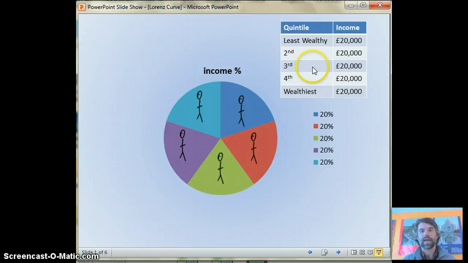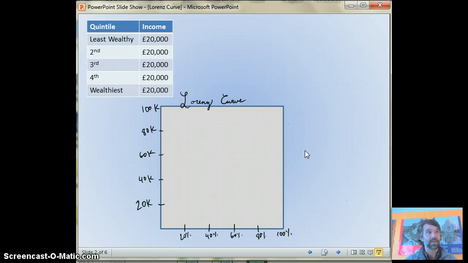Now in economics, what we look at is quintiles. So a quintile is 1/5 of the population. So again, what we would show here is that the least wealthy quintile, so the poorest 20%, would control, say, 20,000 pounds. Well, that happens to be the exact same as the wealthiest 20%, and in this case, there is no differentiation really. So, least wealthy or wealthiest, really they're all the same because we showed them being perfectly equal.